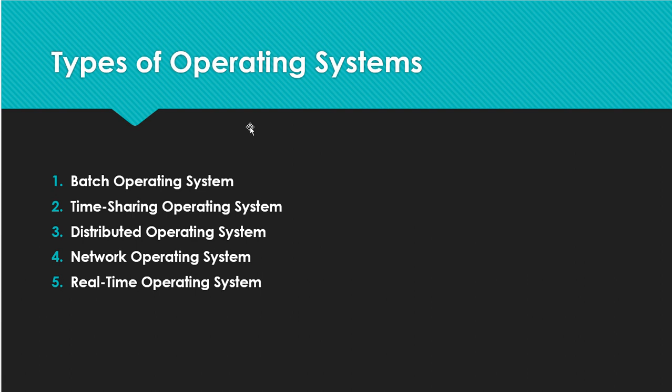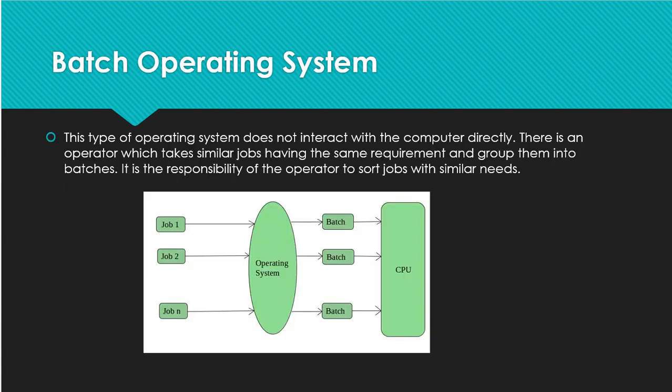As you know the definition or the working of the operating system, it is the interface between the computer user and the computer hardware. So what these 5 types of operating system are, we will discuss in today's class. Now let me discuss batch operating system.